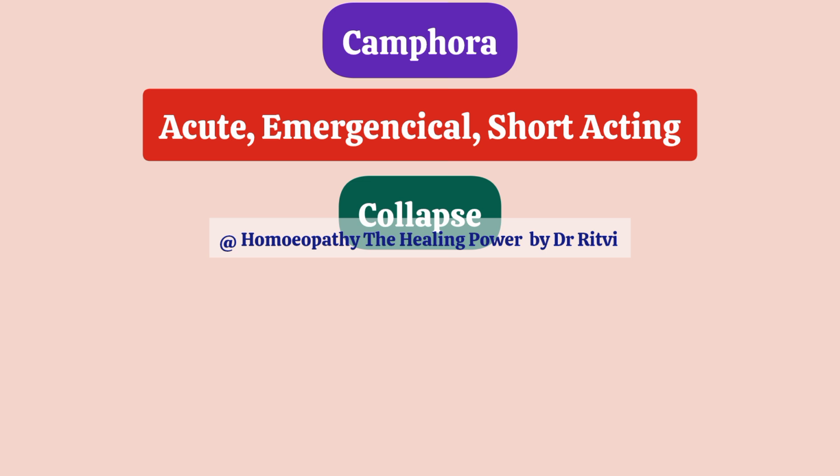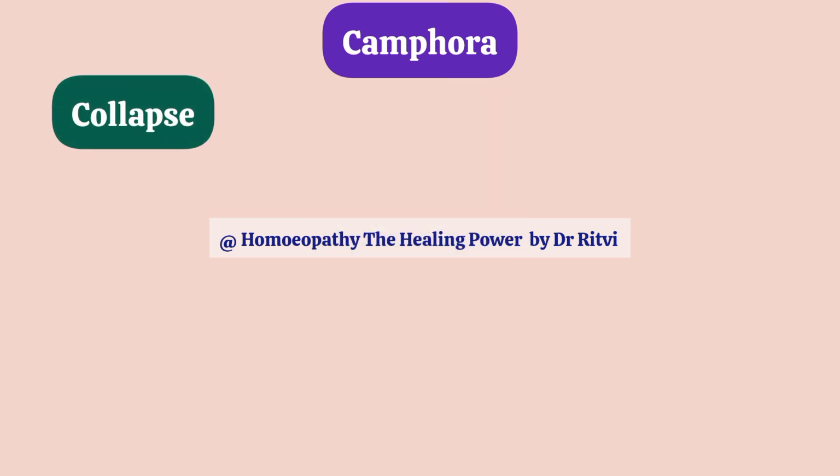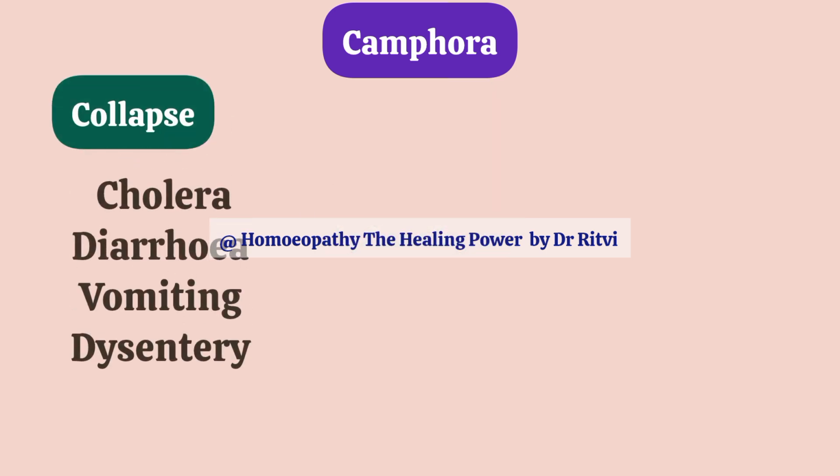Here we will see the pure picture of collapse condition which indicates only Camphora. So here in Camphora, the collapse is caused because of cholera, because of diarrhea, vomiting, and also Camphora is a well indicated remedy for shock. So here we will discuss the symptoms of collapse and shock simultaneously.